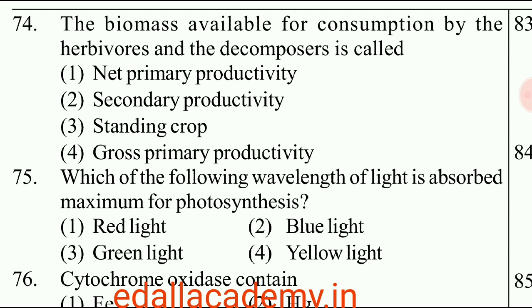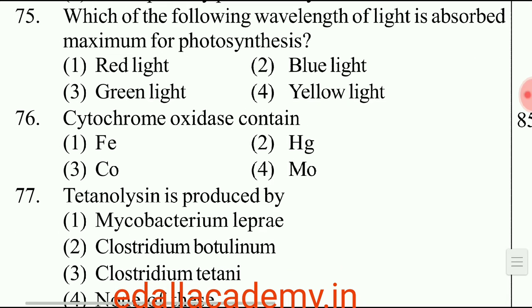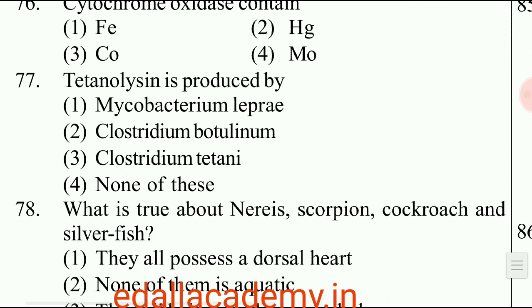Question number 75. Which of the following wavelength of light is absorbed maximum for photosynthesis? Answer for this question is blue light is absorbed maximum for photosynthesis. So the correct option is 2. Question number 76. Cytochrome oxidase contain. The answer is Fe. Option 1. Question number 77. Tetanolysin is produced by the bacterium Clostridium tetani. So the correct option is 3.